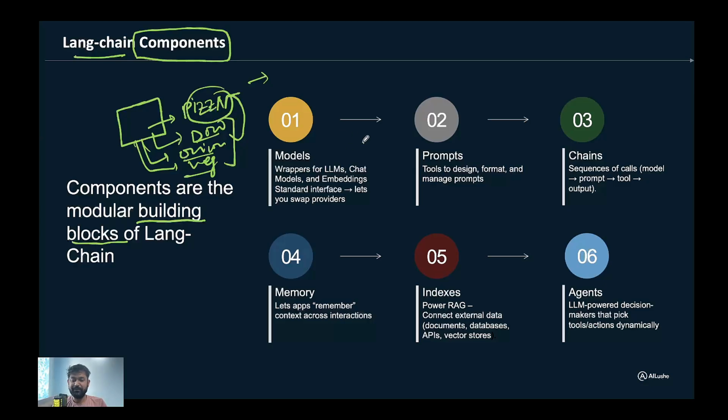To make it very distinctive, Langchain has divided these pieces in a very descriptive way: the first part of the job will be done by this, the second part by this, the third part by that, and so forth. That's the reason you see the different components right now. The major ones are model, prompt, chain, memory, indexes, and agent.